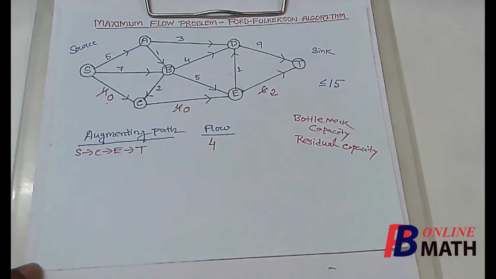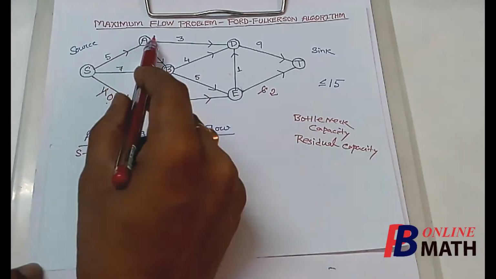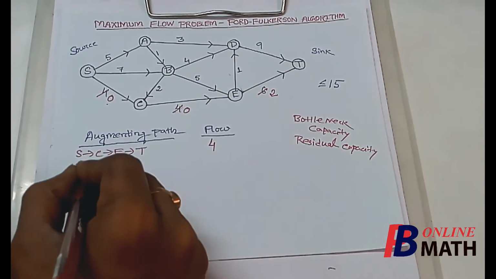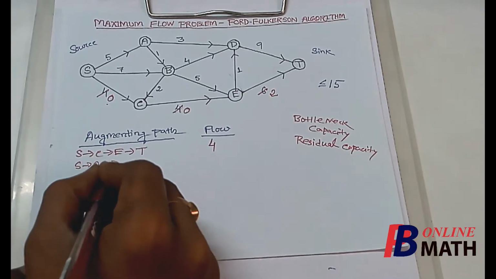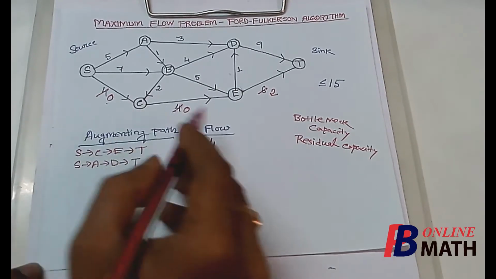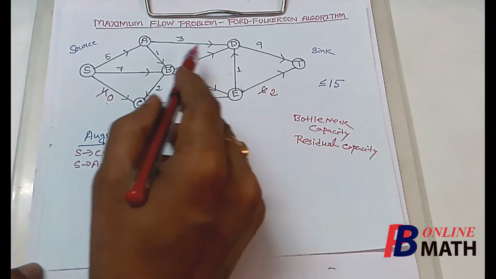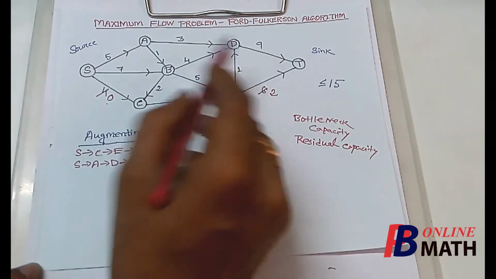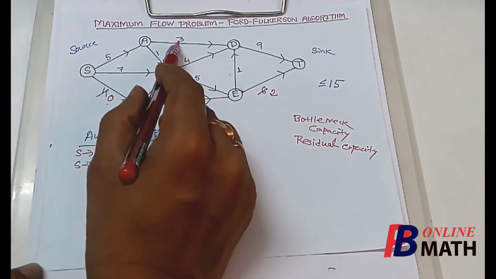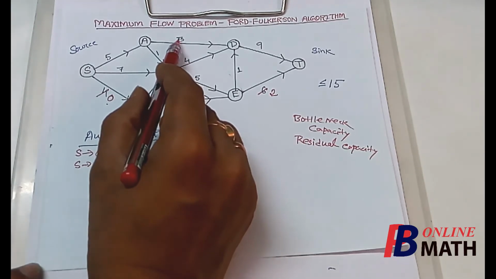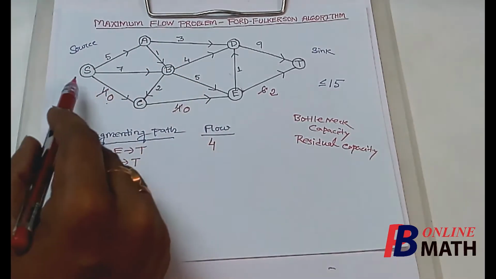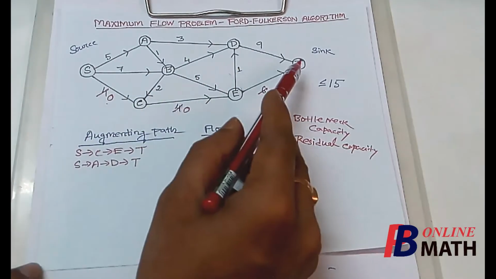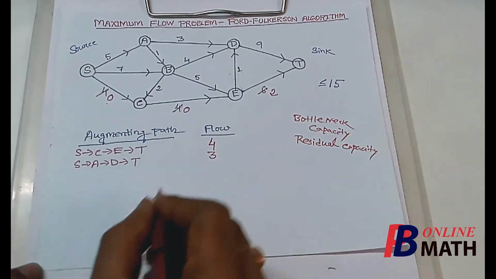Next we shall find another augmenting path and the corresponding flow. If we consider this path from S to A, from A to D and from D to T, then we find that the capacities are 5, 3 and 9, out of which 3 is the minimum. So this 3 is the bottleneck capacity. So the flow which is possible from S to T is 3.